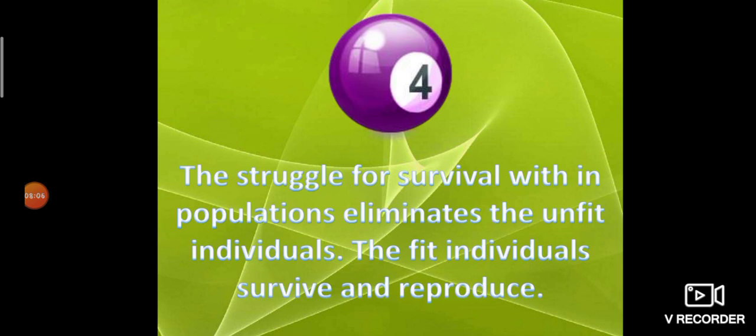So what is called natural selection? The struggle for survival within a population eliminates the unfit individuals. The fit individuals which possess favorable variation survive and reproduce. This is called natural selection, or we can say survival of the fittest. Whichever organism or individual is fit will survive. That is survival of the fittest.